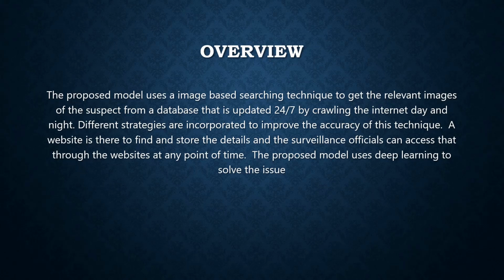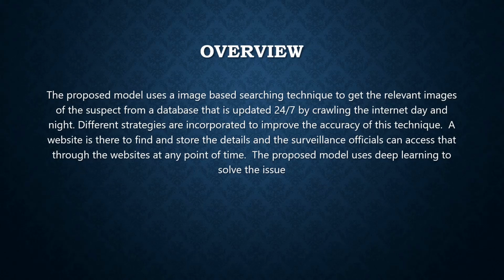That database will be our private database. So we have a 24/7 updated database: any picture uploaded on the web will get crawled by our crawler, and it will store some information about that picture in our database.